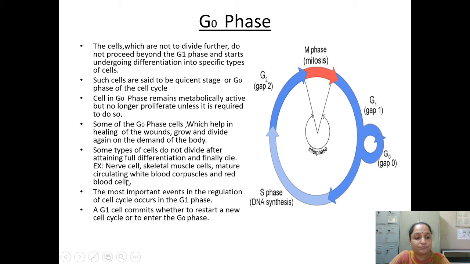Focus on these. The most important events in the regulation of the cell cycle occur in the G1 phase. सबसे ज़्यादा important क्या रहता है आपका G1 phase. G1 cell commits whether to restart. G1 से ही आपको पता चलता है कि cell cycle दोबारा start करनी है या फिर exit करना है और G0 में enter कर जाना है.